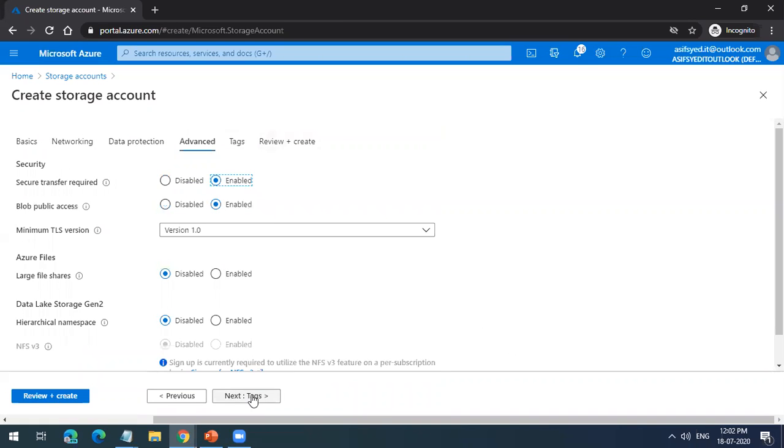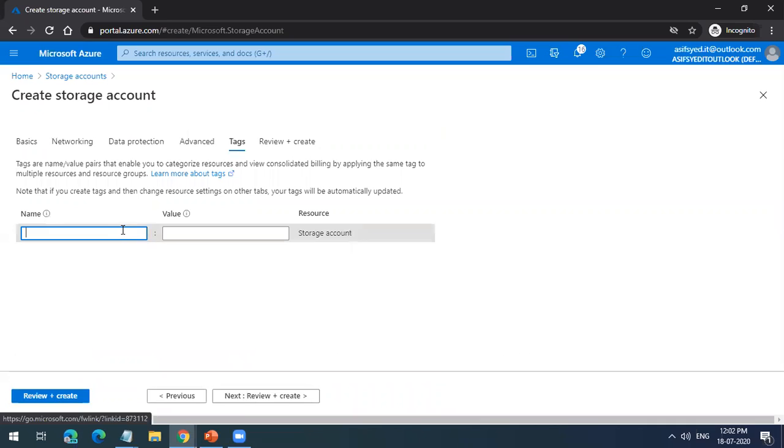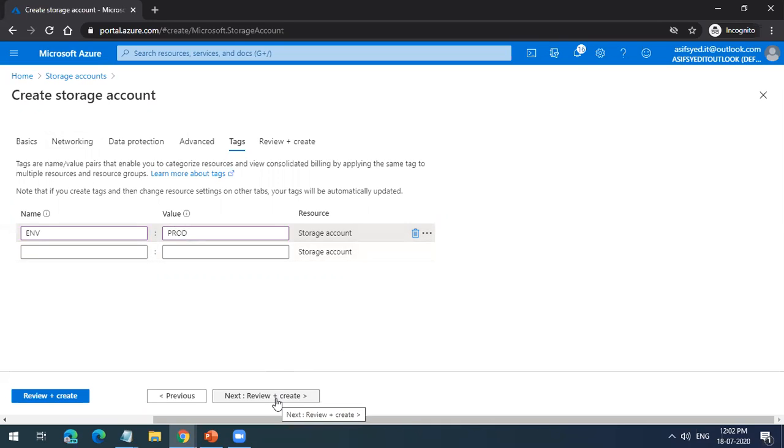So now you see tags here. What I do is give the naming convention here. I go to environment, I'll give environment, I'll say prod. Okay. So now I am creating this storage account for the production environment. So this is only the naming convention. You can have that here and you can go ahead and create.